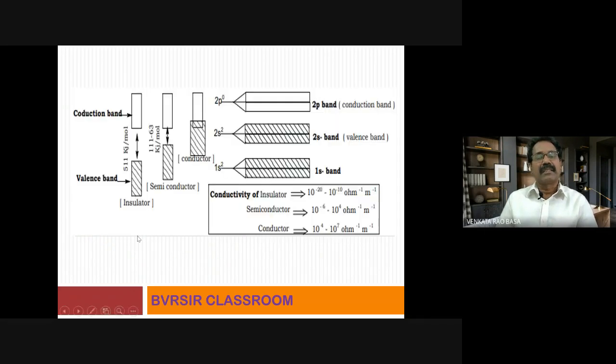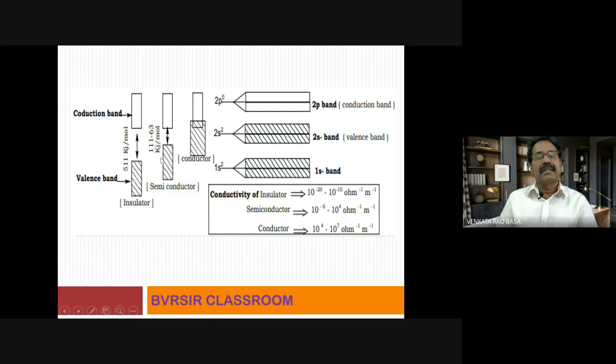You observe this one; I was explaining this thing. This is the conductor, this is the semiconductor and the insulator. The lower energy state is called the valence band. How are these bands formed? By the overlap of orbitals of the metal. So this is the valence band, and this is the conduction band. Just observe this one. When a substance becomes a conductor, the conduction band has to overlap with the valence band. Observe this one, there is an overlap. Now, a substance can be called a semiconductor when the energy difference between the valence band and the conduction band is small. Here I am showing that one.